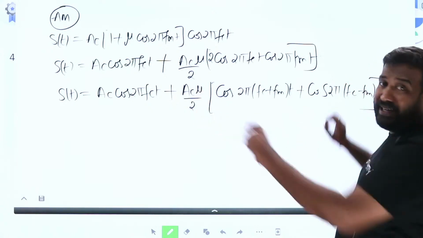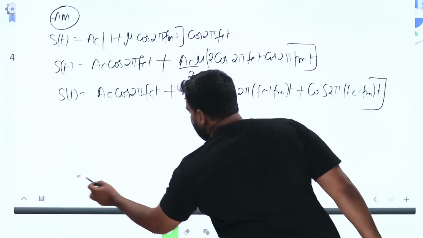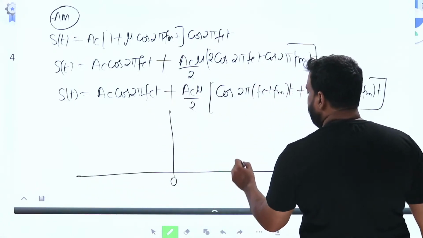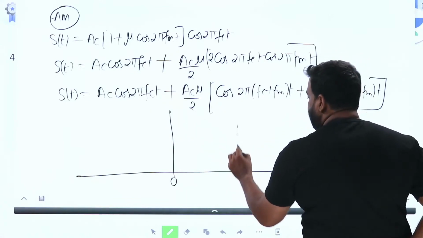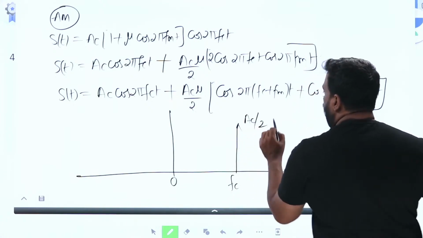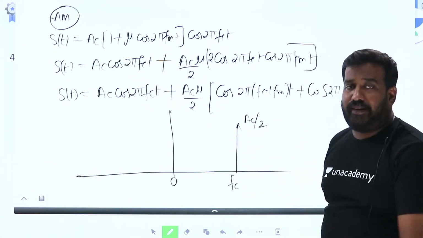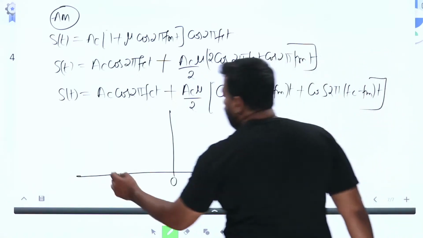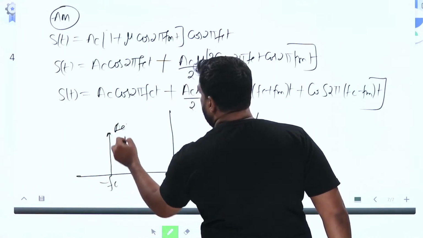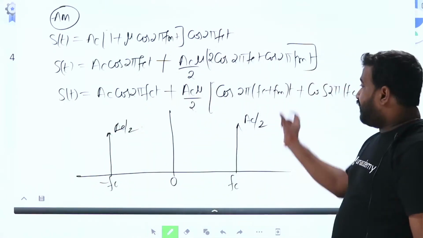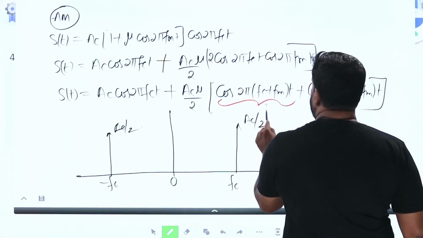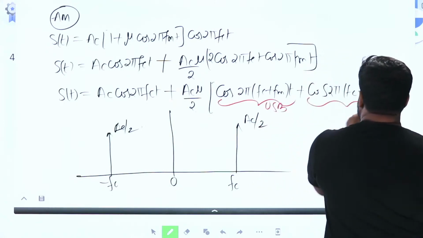If you try to draw the spectrum of this, it looks like this. At FC, you have a carrier frequency with amplitude AC by 2. Amplitude will get halved and there will be shifting on either side. That is the modulation property. Okay. So at minus FC also you will have the carrier signal with amplitude AC by 2. FC plus FM. What is this FC plus FM? FC plus FM is the upper sideband. FC minus FM is the lower sideband.